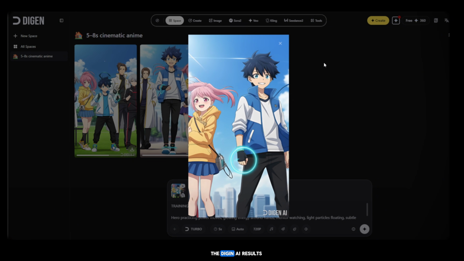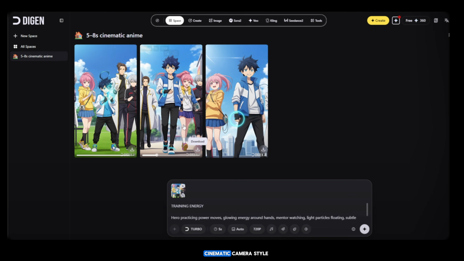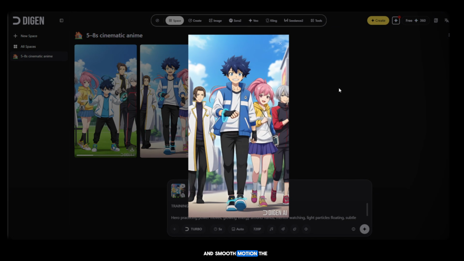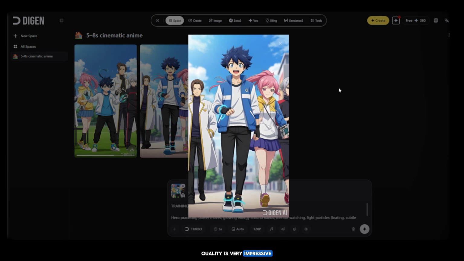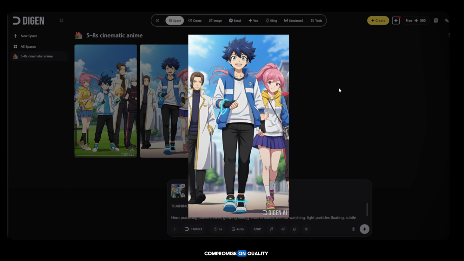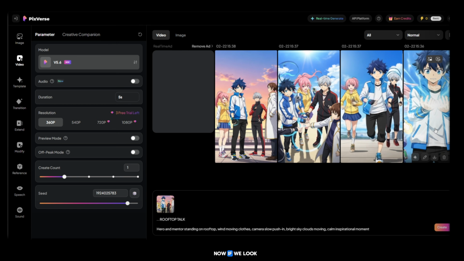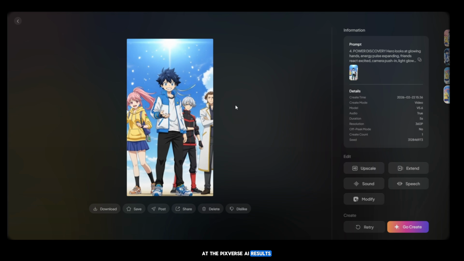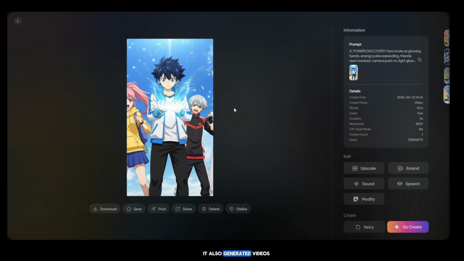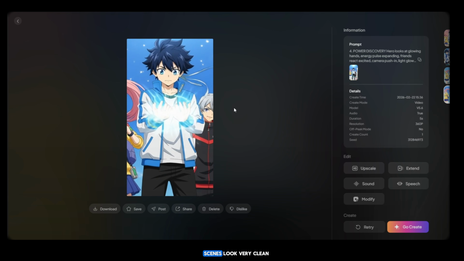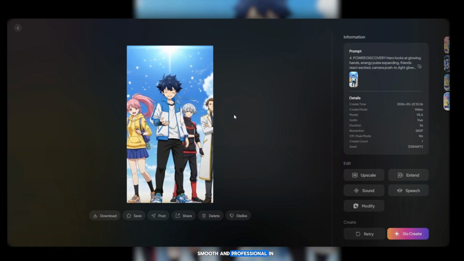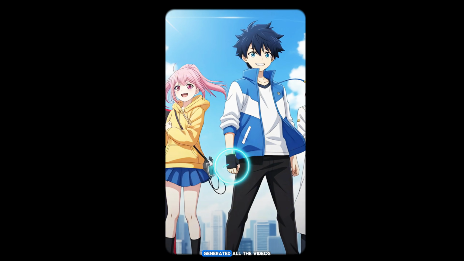If you look at the Digen AI results, you can see the cinematic camera style and smooth motion. The quality is very impressive. Digen AI does not compromise on quality and produces very beautiful videos. Now, if we look at the Pixverse AI results, you can see that it also generated videos with audio included. The scenes look very clean, smooth, and professional. In this way, I generated all the videos using these 2 free AI tools.